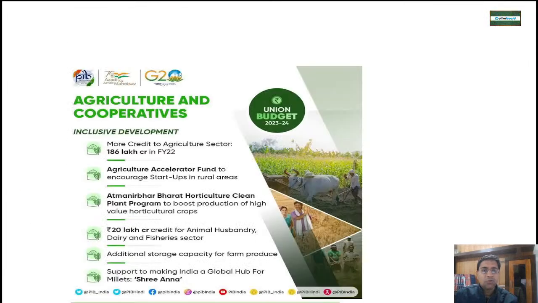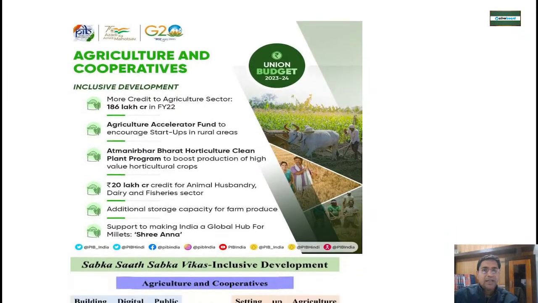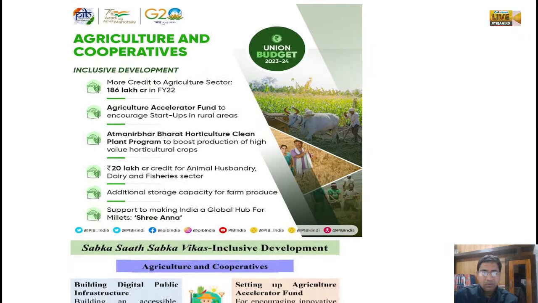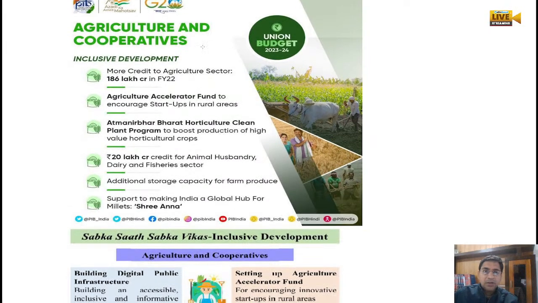Then agriculture and cooperatives: around 18.6 lakh crore credit to the agriculture sector. Then we are encouraging the agriculture accelerator fund, very very important. Underline this. Agriculture accelerator fund is very important, because it has specially been set up for startups in the rural areas. Then government has started the horticulture clean plant program, very important.